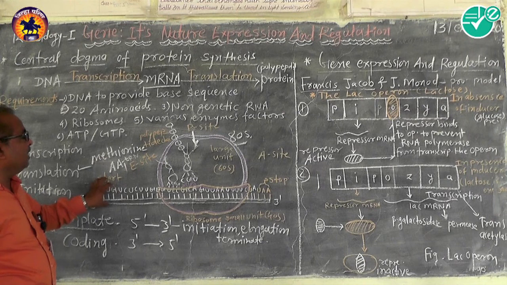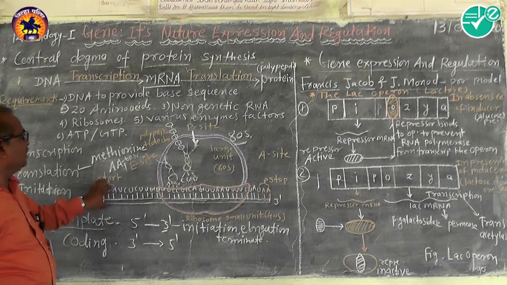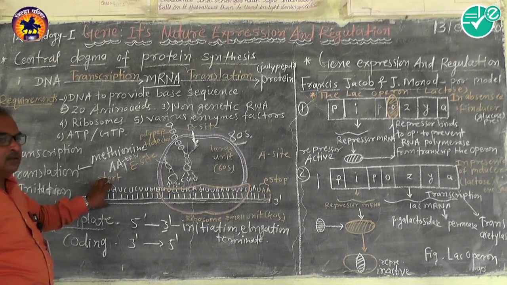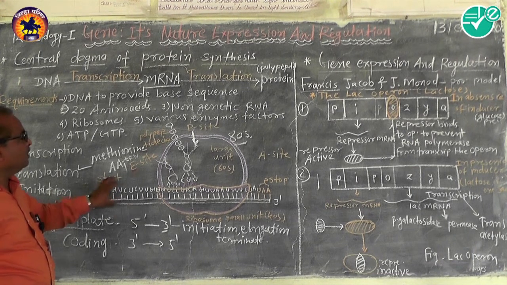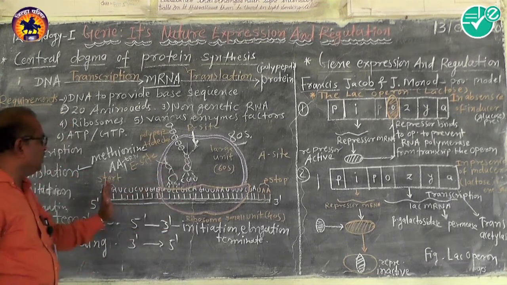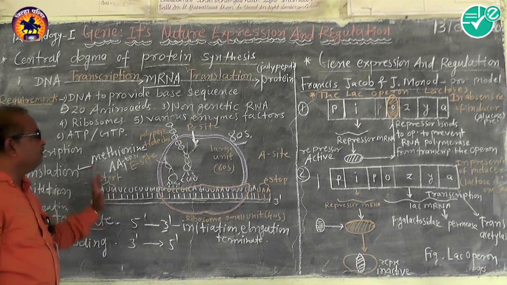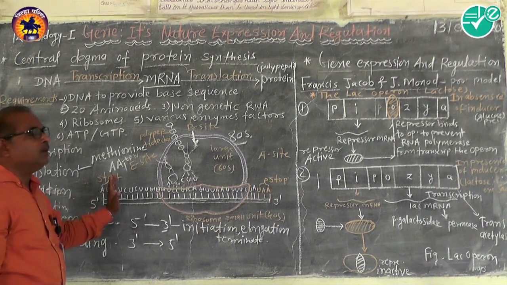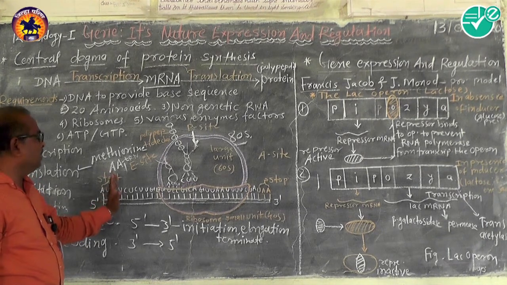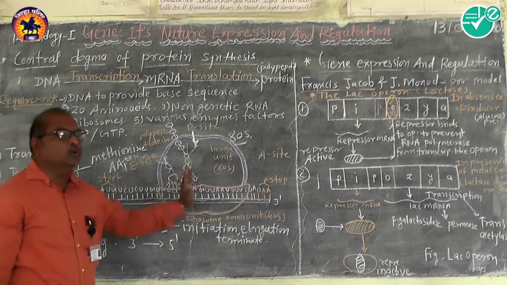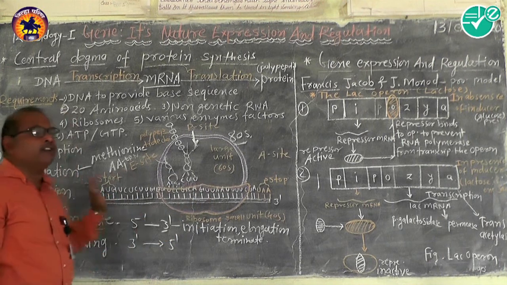Every time one amino acid is prepared, the complete ribosome moves to the next triplet codon, moving towards the 3' end from the 5' end.